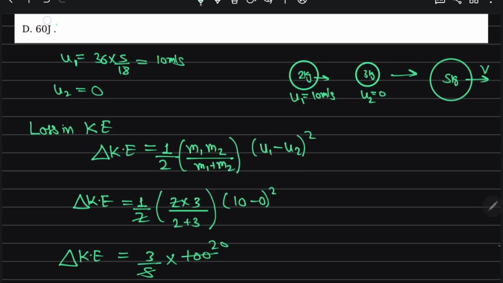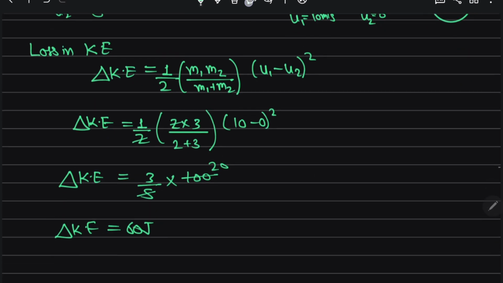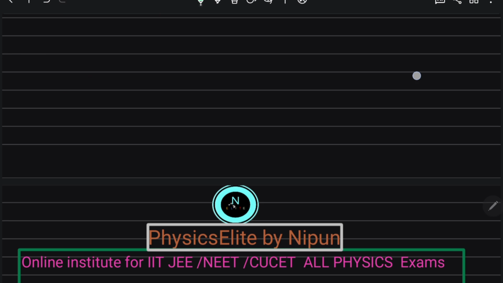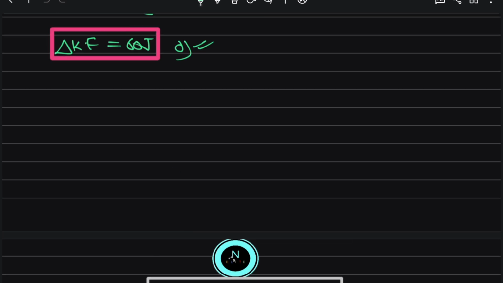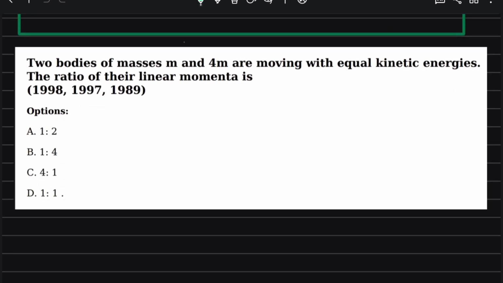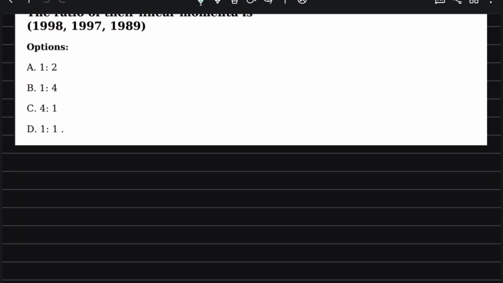60 joules means option D is correct. Option D is correct. So I think we will do the rest in the next class. Or we can also complete this constant topic.